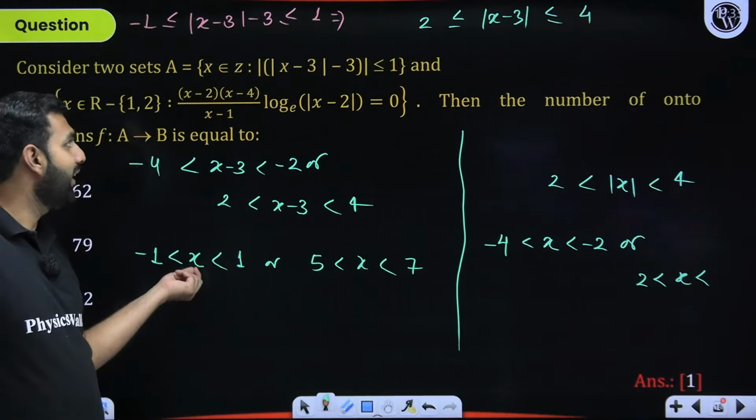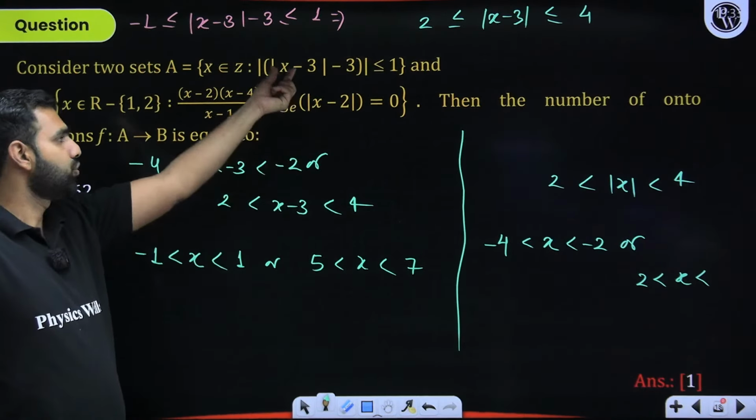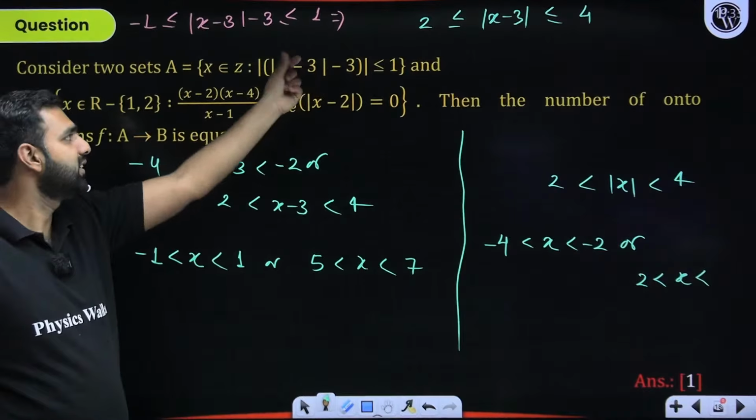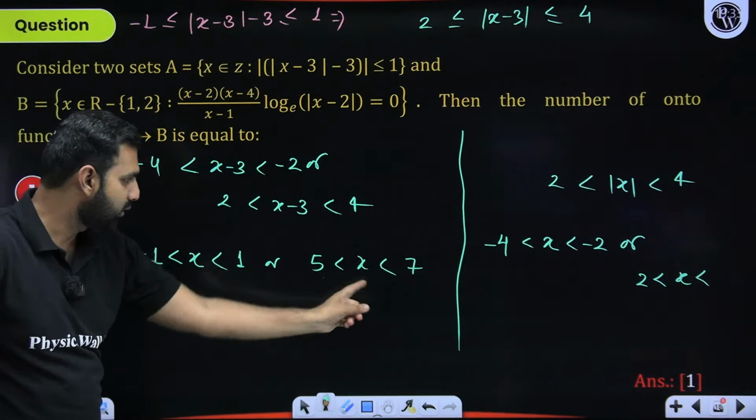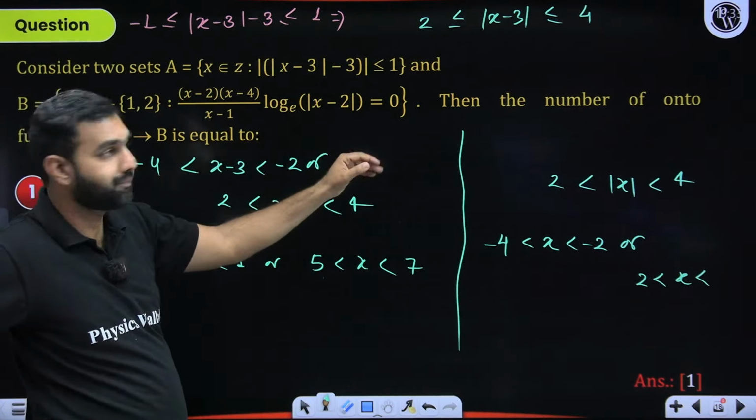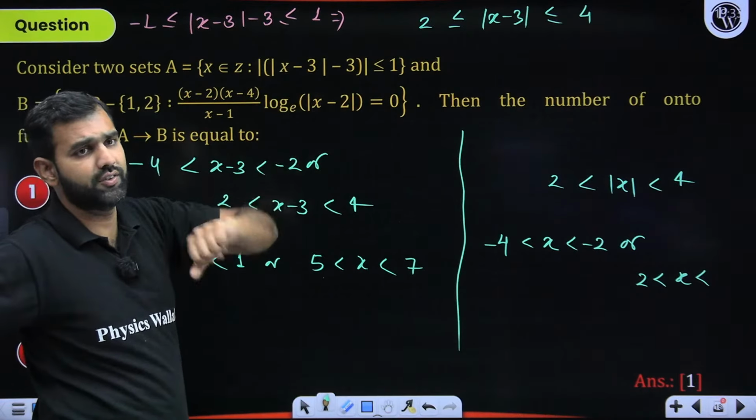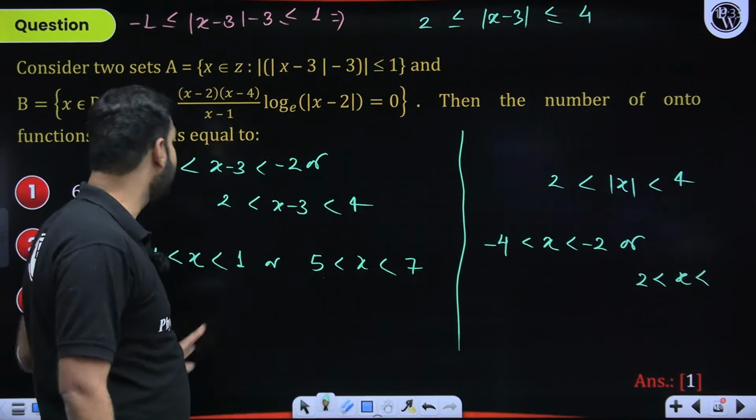Let's say I take the value of x as 0. So 0 minus 3 is 3 with the mod taken. So 3 minus 3 is 0. That satisfies it. 6 you can take from here. So 6 minus 3 is 3. 3 minus 3 is 0. That also satisfies it. So are you understanding it? So these are the values we have taken.